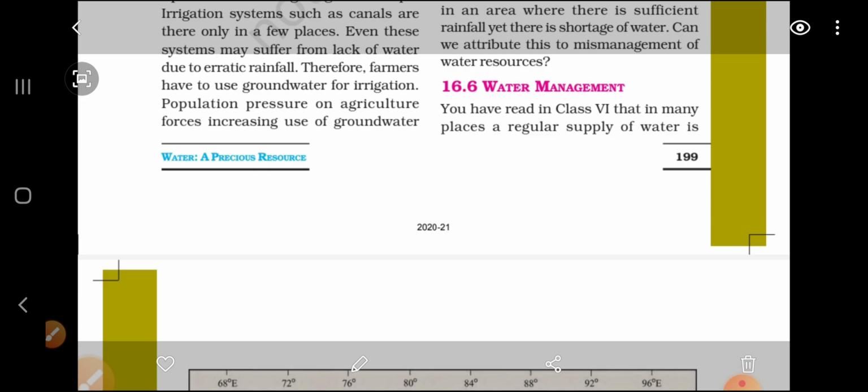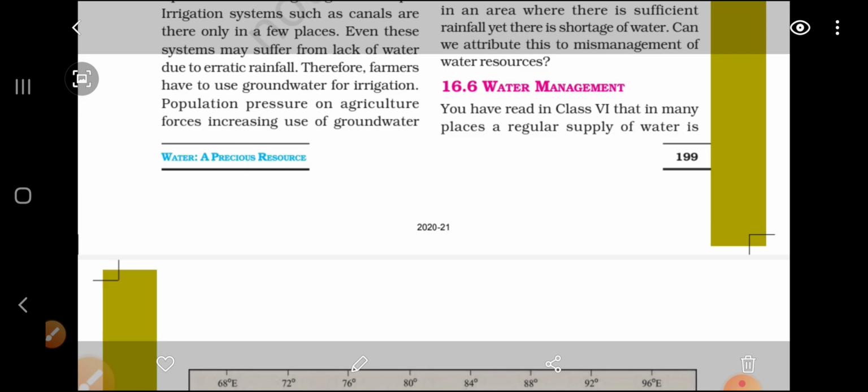Water management. In this topic, we are going to study how we should manage the water. It means where we have to use more water, where we have to use less water, and how we can save the water. That is called water management.